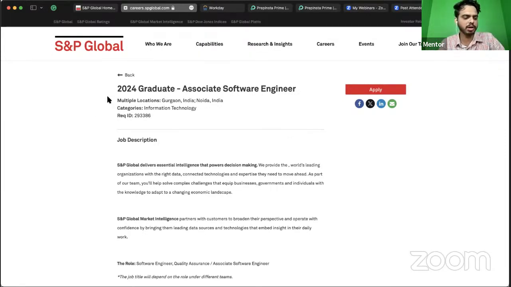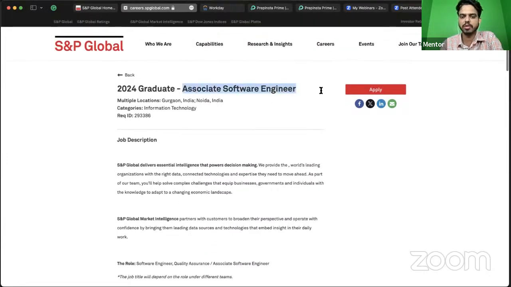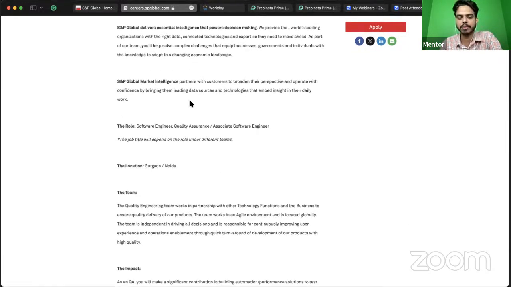Overall, this is for the associate software engineer role, for people from the 2024 graduate batch. We have this opening for multiple locations, Gurgaon and Noida. Apart from the title given, if you check their website, there are roles for software engineer and quality assurance as well. There's a subdivision under the role.